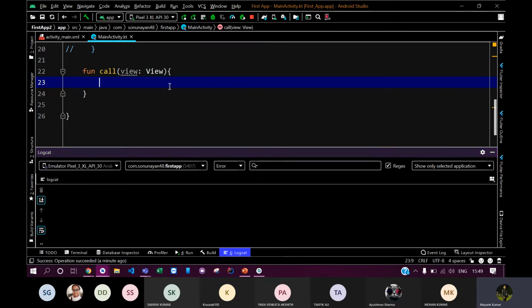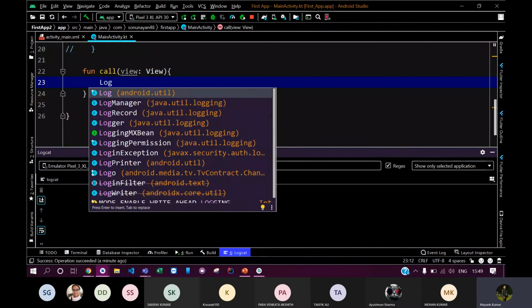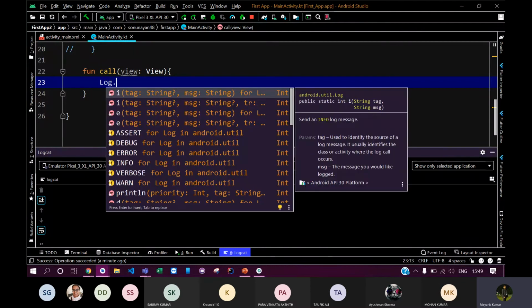For logging, just type Log dot. Now each log statement has a different severity. Log.i means information, it is just telling you information about a particular thing. Then comes Log.e, which contains the error messages. So you can choose the severity as you want. I'm just using Log.i for the time being.